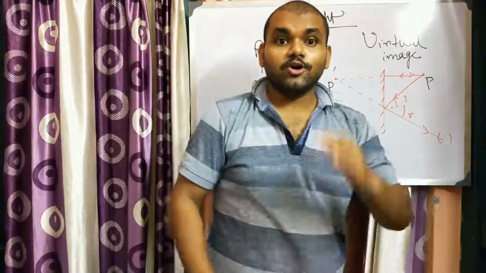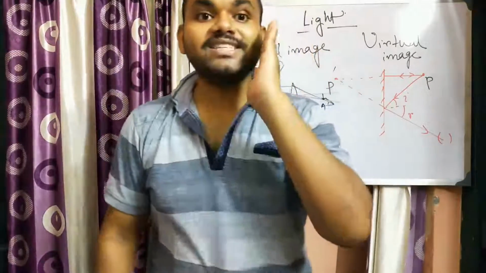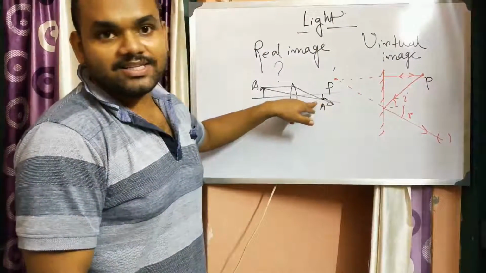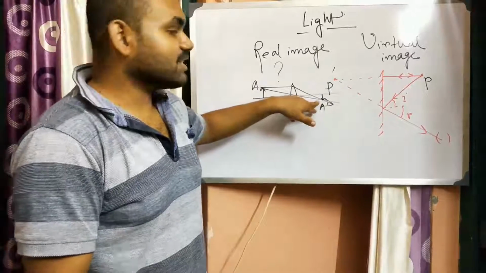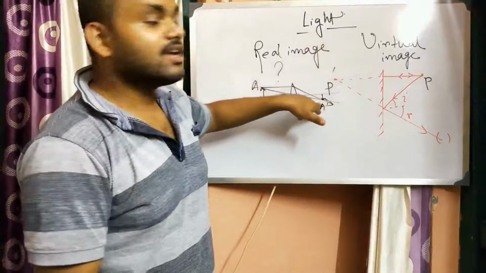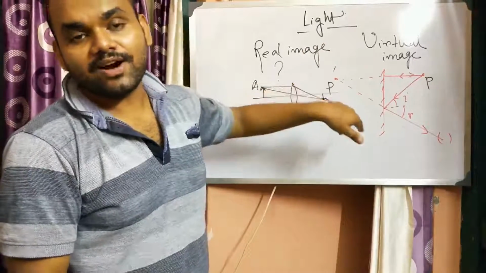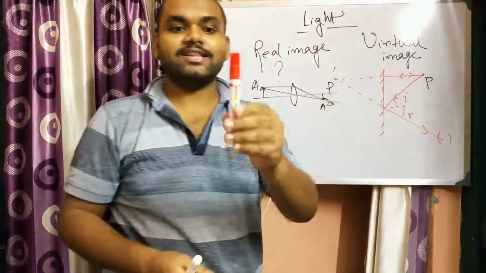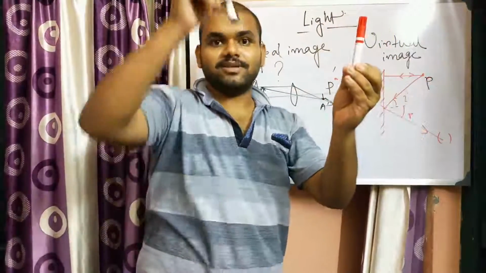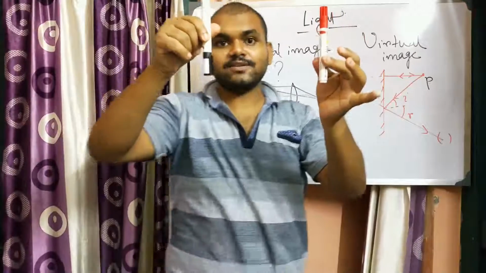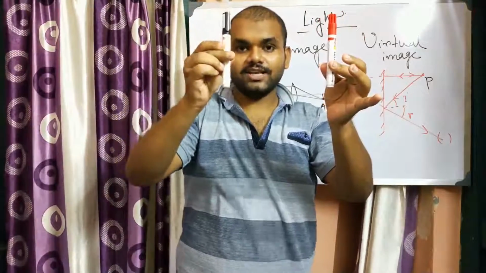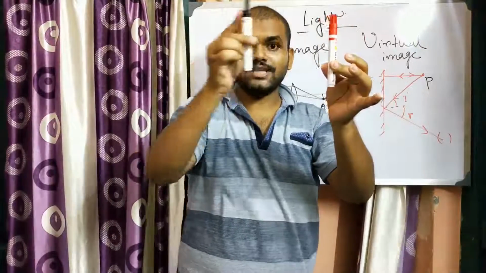So a virtual image is always erect, while real images are inverted, upside down. If the object is like this but the image is formed like this, then it is a real image. And if the image is also like this, then it is a virtual image, because the head is up.